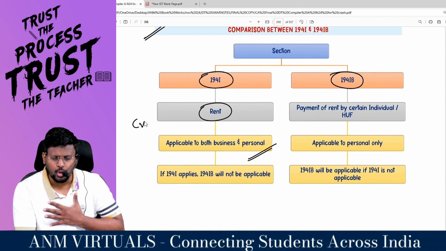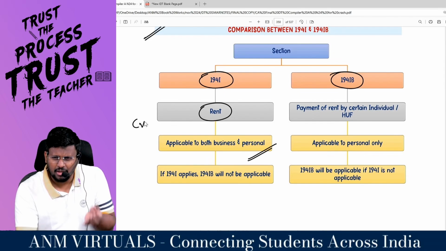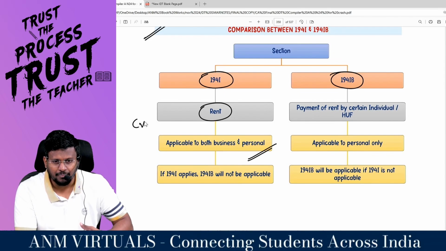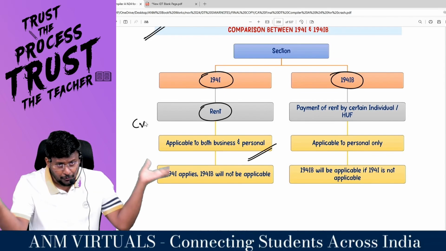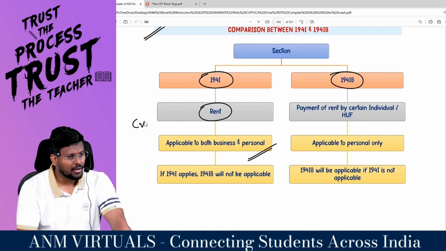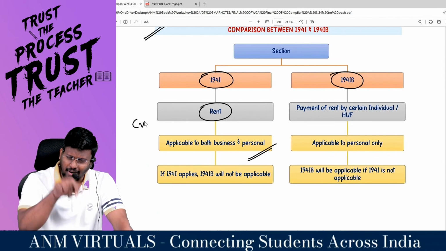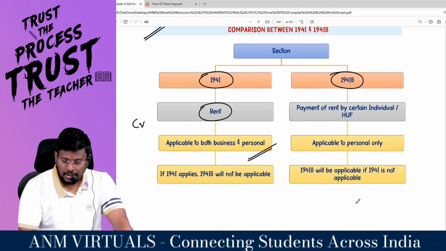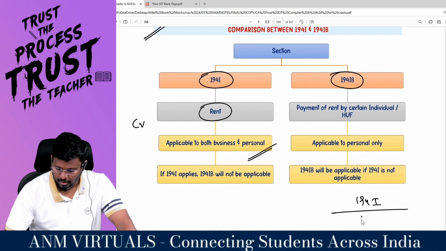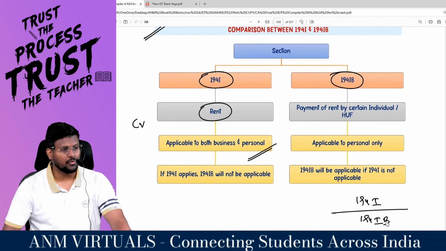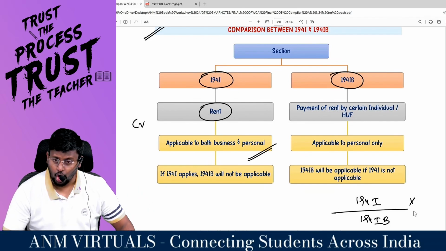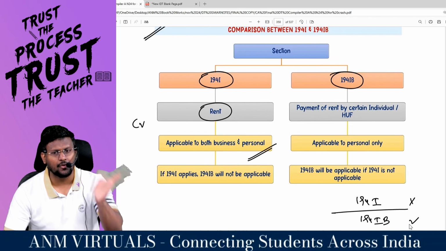That means I am an individual or HUF whose aggregate turnover in the immediately preceding previous year does not exceed 1 crore or 50 lakhs. Even though the scope of 194I is huge, I do not fall under 194I, because only bada wala will fall under it. So for 194I, there should be a parallel section called 194IB. For those guys, 194I is not applicable. For those guys, 194IB will be applicable.